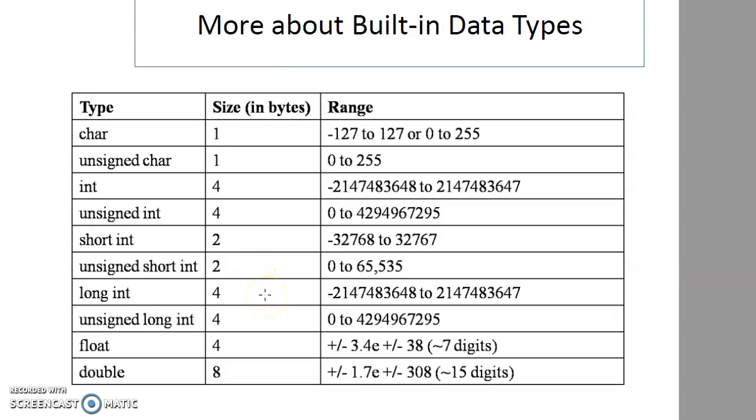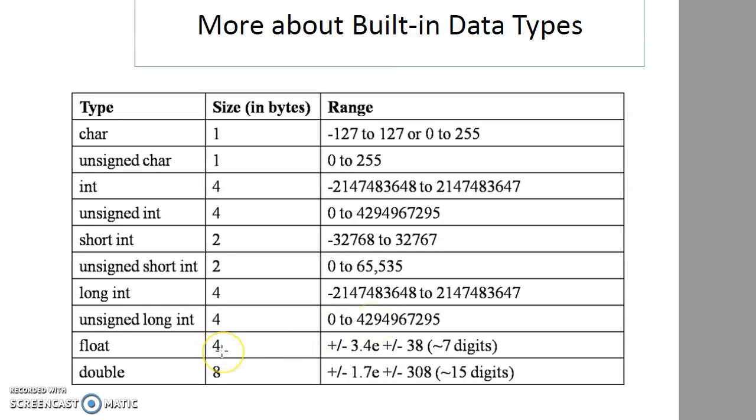Long int is also 4 bytes. So it is basically having 1 bit for sign. So it is -2 raised to 31 to +2 raised to 31. So it comes out to be -2 giga to +2 giga. Unsigned long int is again 4 bytes. It is using all the 32 bits for storing data. So it is 0 to 2 raised to 32. That comes out to be 0 to 4 giga basically.